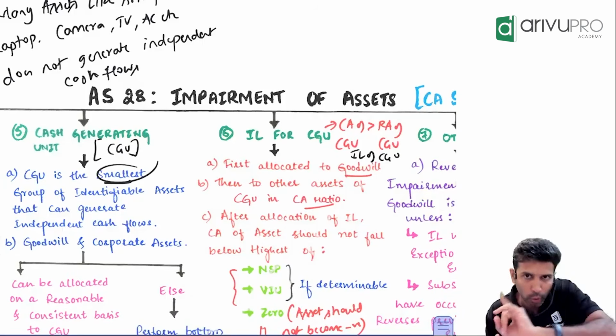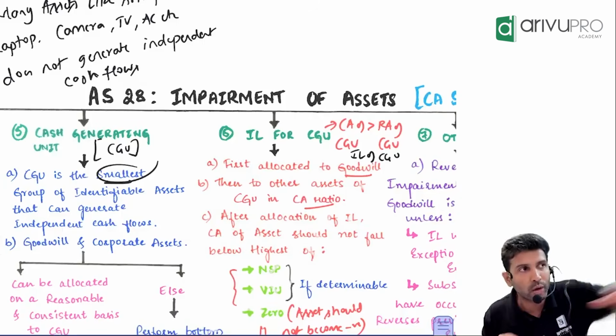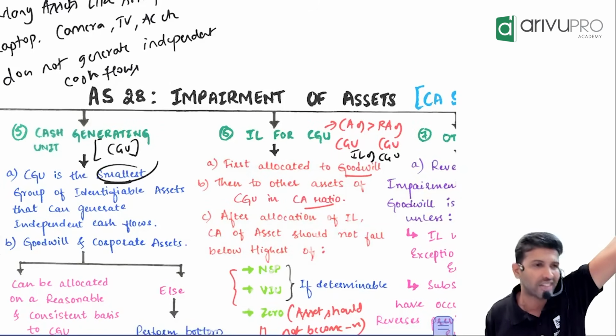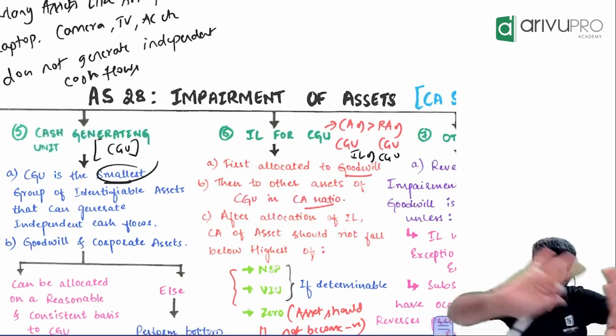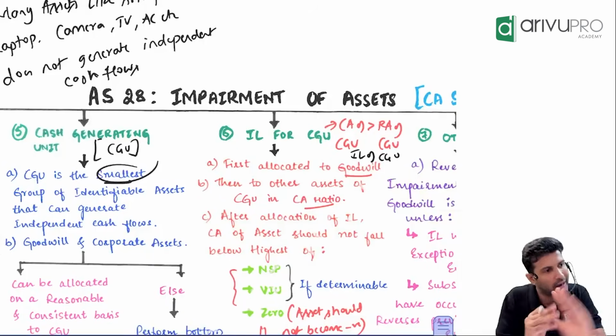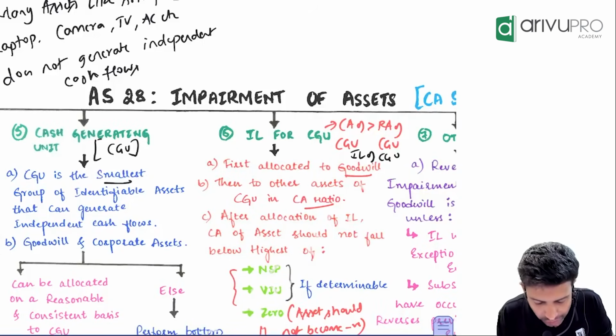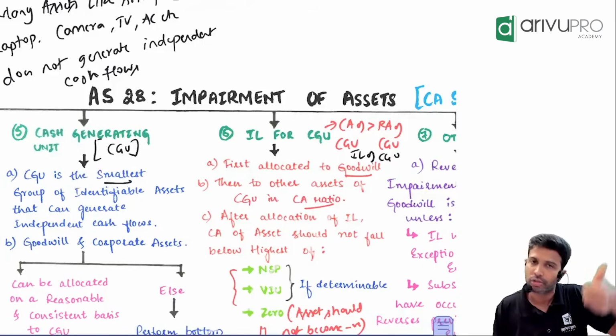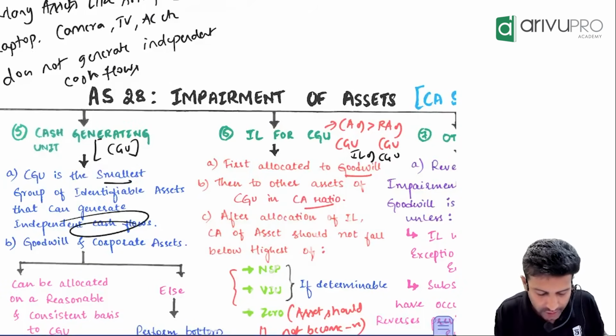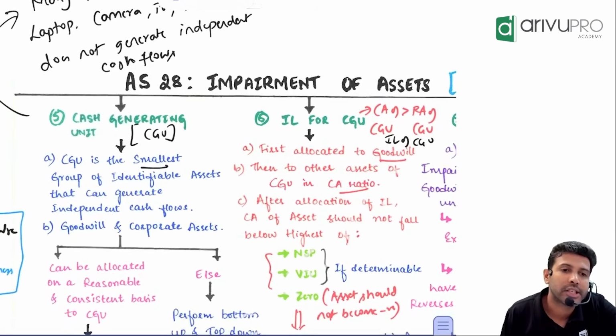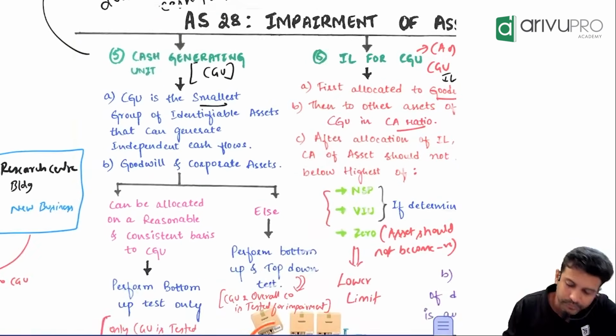That means these 4-5 assets become one group. I don't have to include AC. Probably I can include, because if I use these, I will be able to find out how much benefit they are generating. So CGU means not the largest group, but the smallest group of assets which can generate your benefits or cash flows. Clear? This is one.